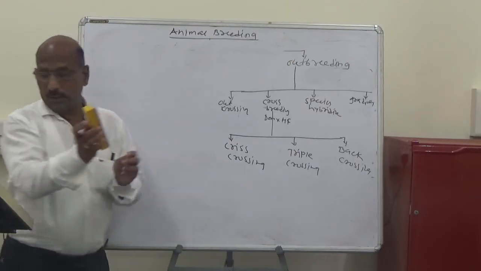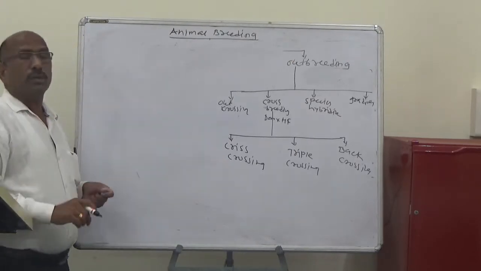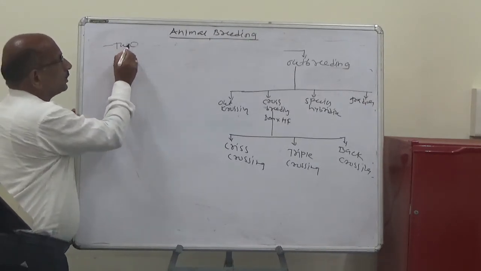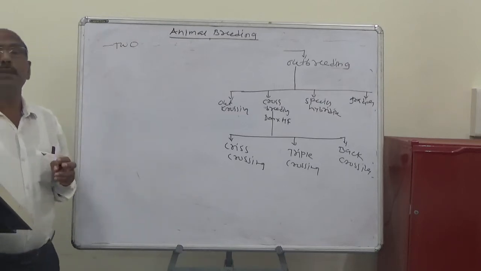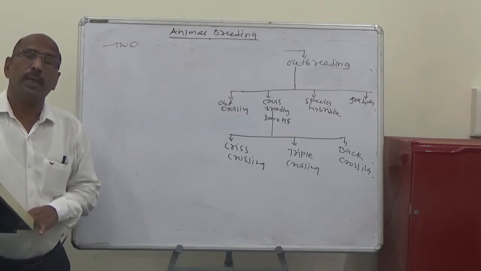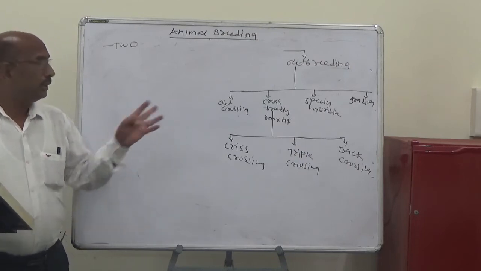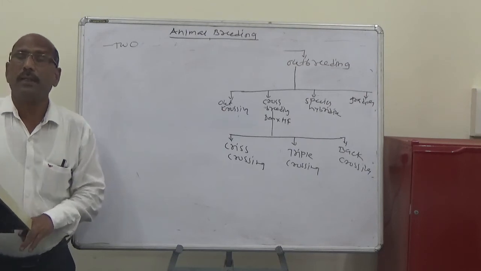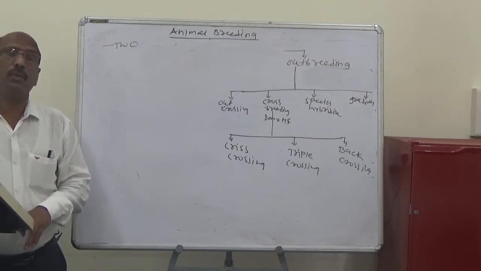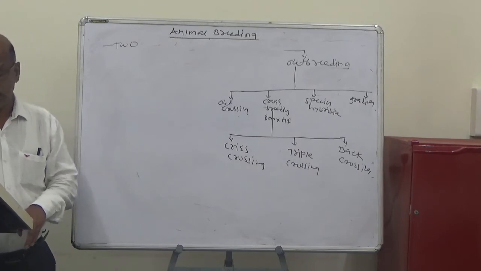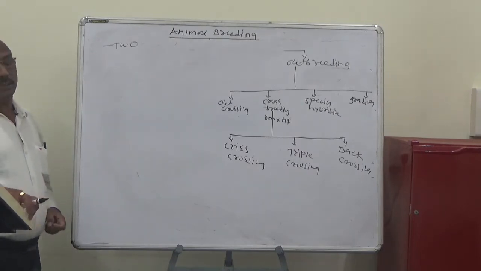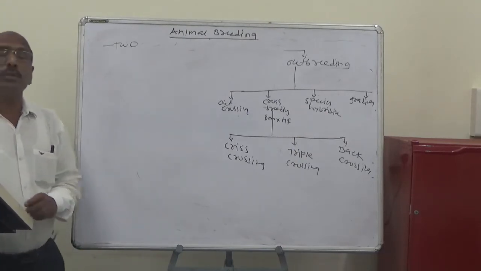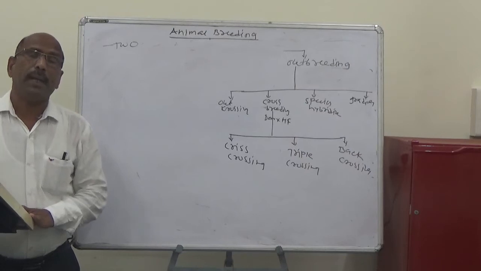Criss-crossing means that two breeds are crossed alternately. This method is known as criss-crossing, and it is proposed for utilizing heterosis both in the dam and the progeny.